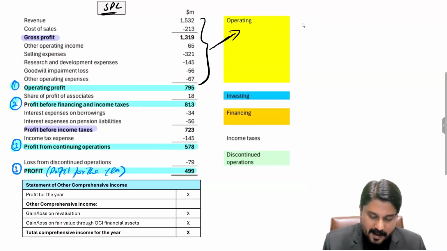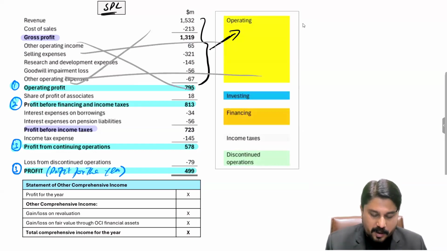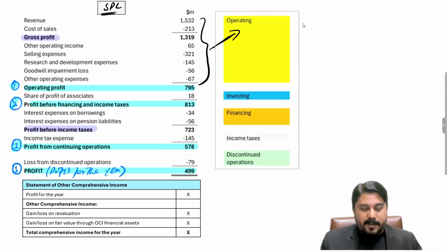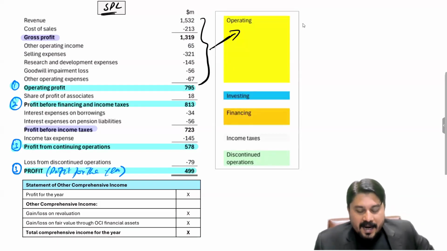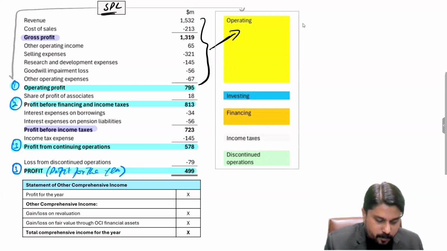Now we have to prepare the statement of profit or loss by keeping these five categories in mind. These category names will never be shown in the SPL, but the elements are to be presented by keeping these categories in mind. Plus, at the same time, the SPL is required to follow one thing with respect to these five categories, and the other thing with respect to these subtotals.